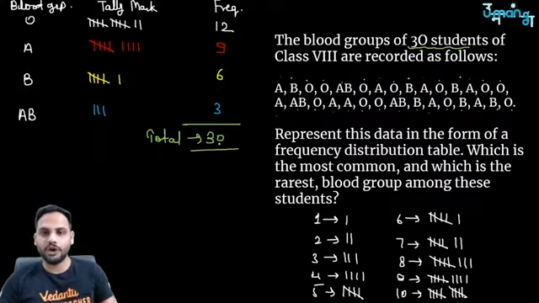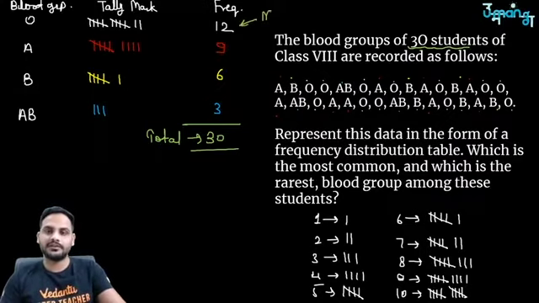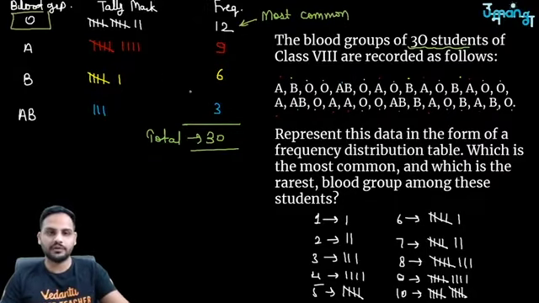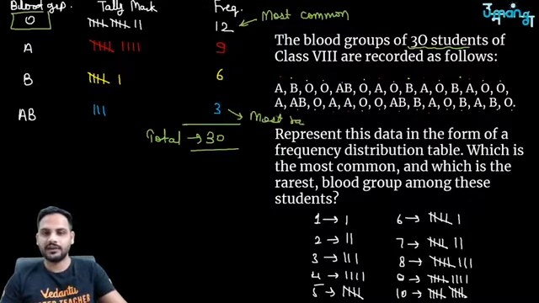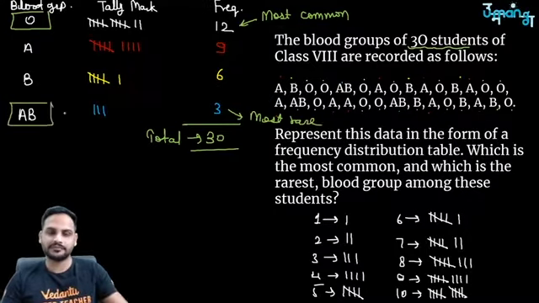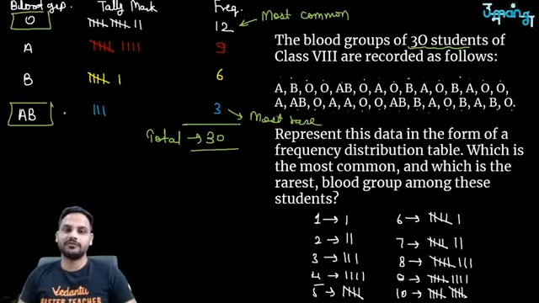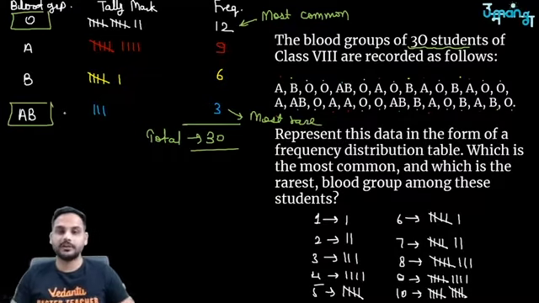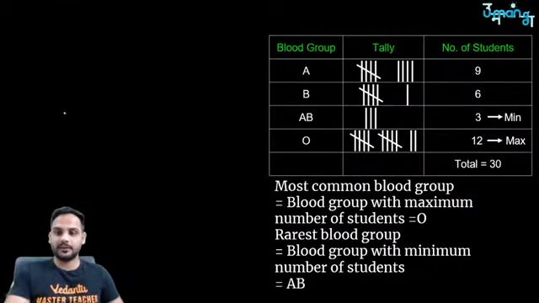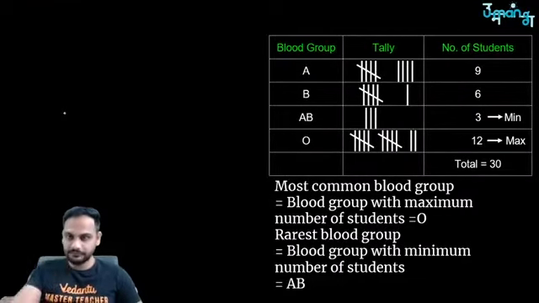Rarest, so the most common blood group is this one with the maximum number. So the most common will be O blood group. Most rare, the minimum number is this, so the most rare is AB. Got it? This is how you have formed this data in the frequency distribution table form.